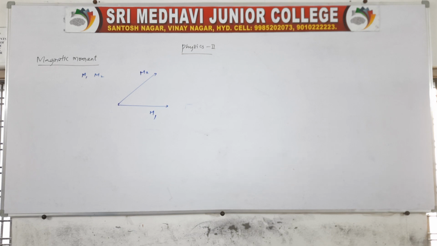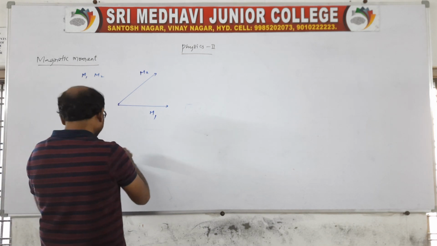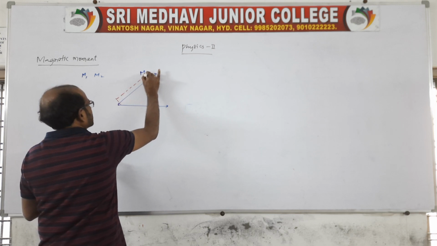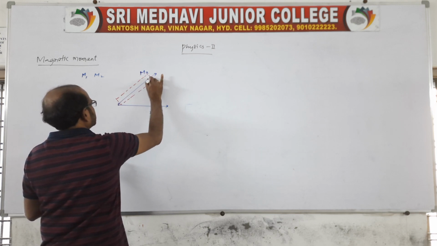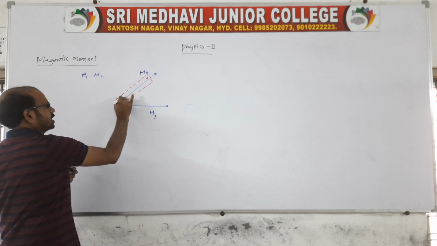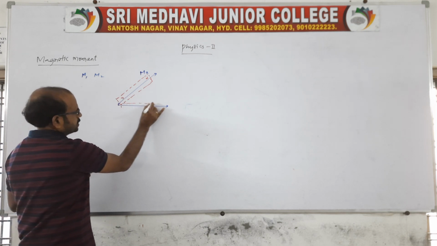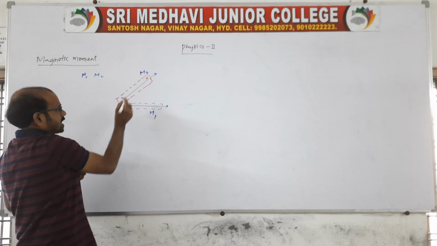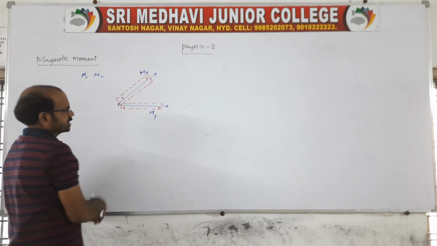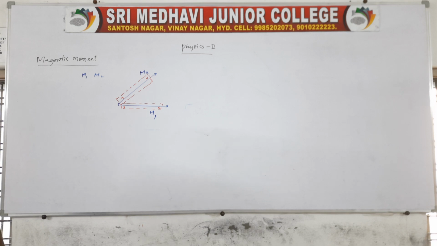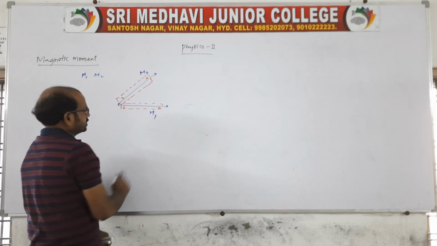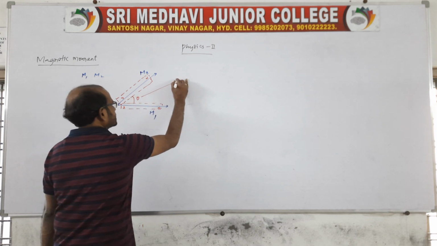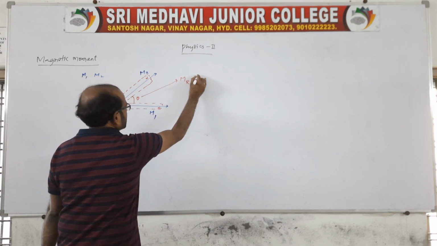If you want to draw a magnet, you can draw like this. This arrow indicates a north and this indicates a south. Another magnet is joined like this. So there is no need to draw magnets every time; better to take it directly like this, because the direction is always from south to north, no? And they are inclined at an angle theta. Therefore, what is their resultant magnetic moment capital MR?